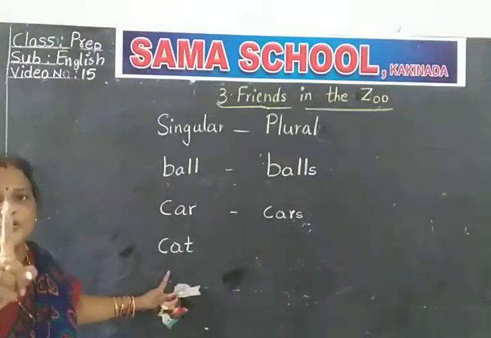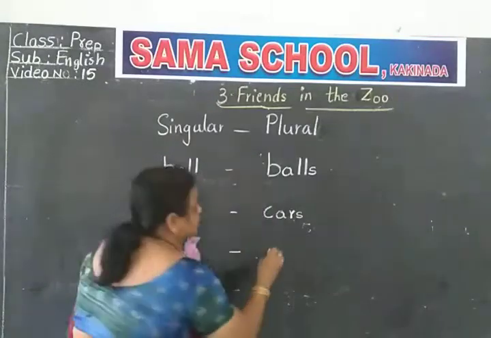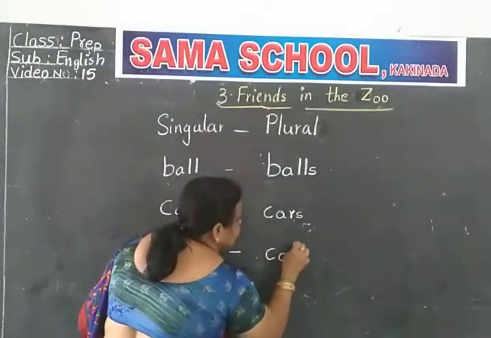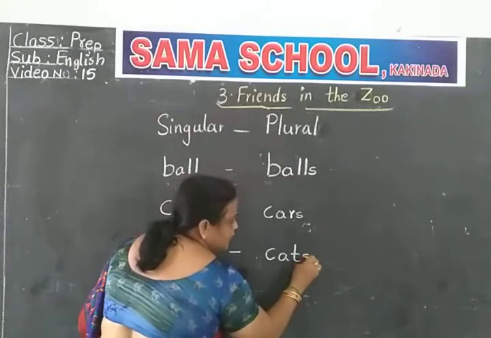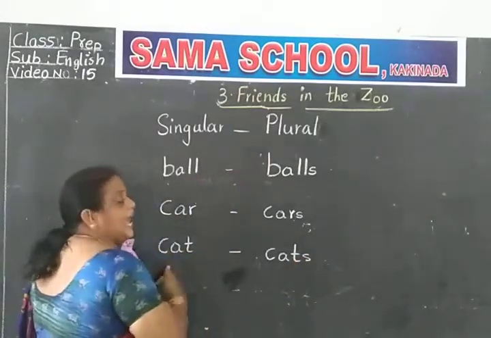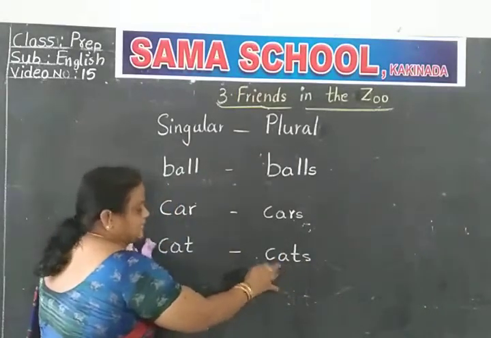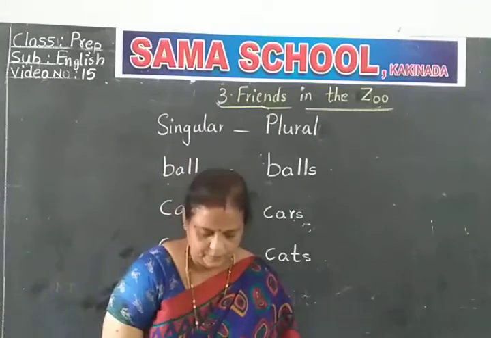If it is one, what do you say? Cat. If you have many, cats. Plural. C-A-T. Yes. End of the word, you should put S. If it is one, we say cat. If it is many, what do you say? Cats. Next.